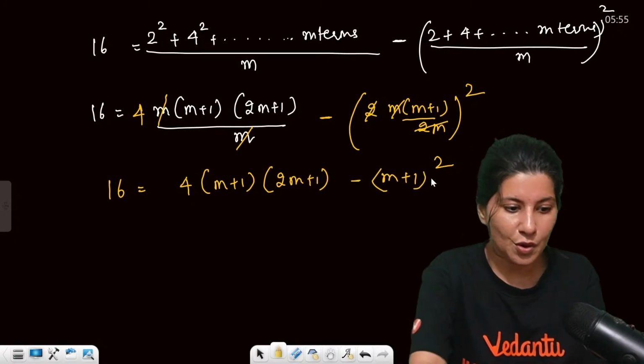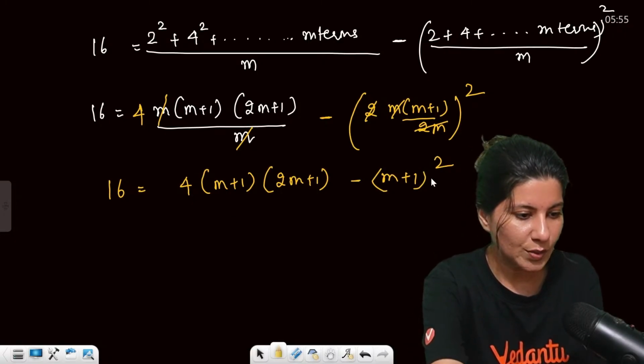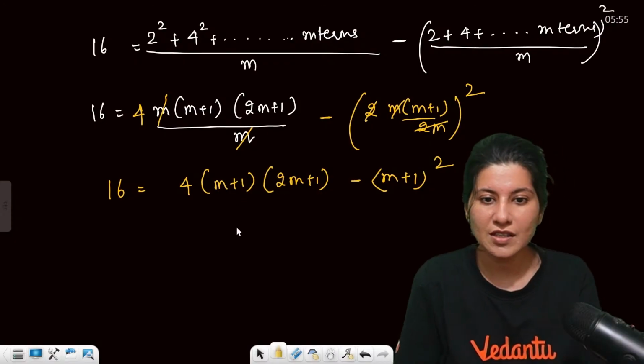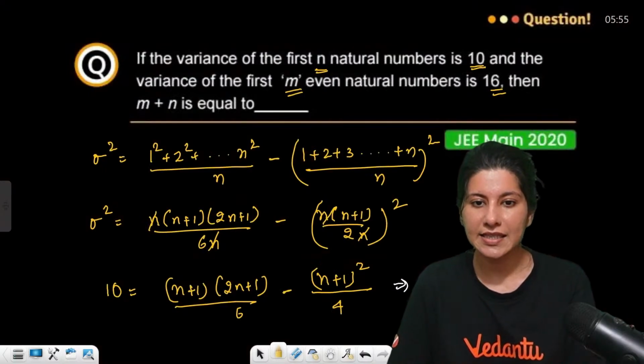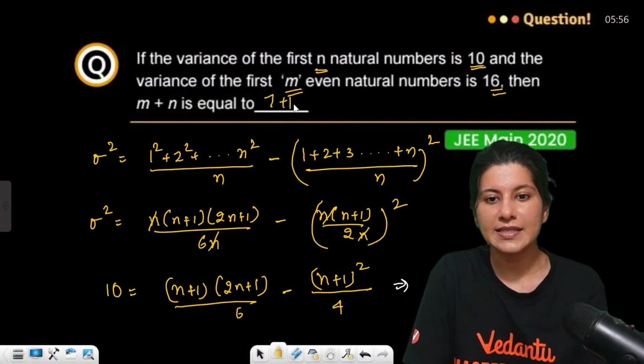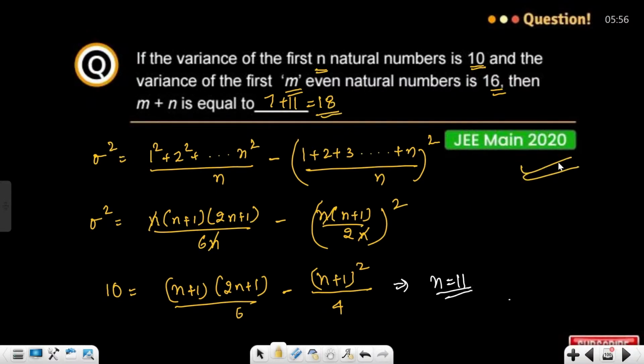Again, if you solve this quadratic, you will get the value of m, which is 7. So m is 7, n is 11. 7 plus 11 will be 18. So 18 will be the answer of this particular PYQ.